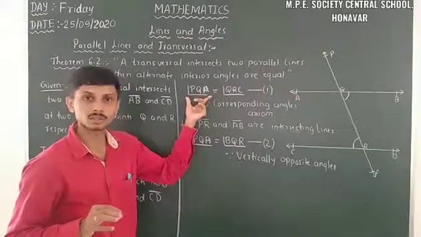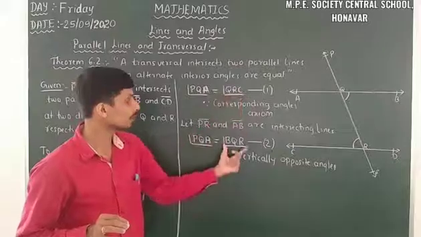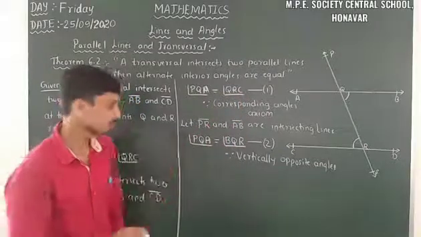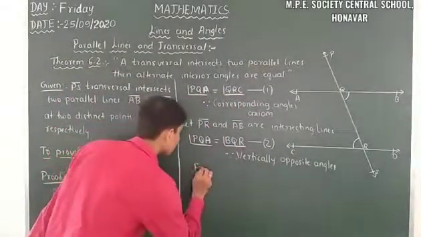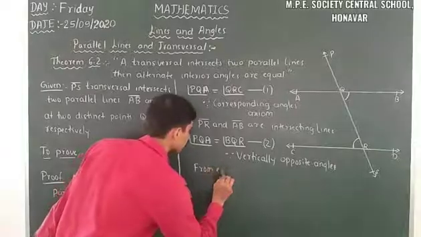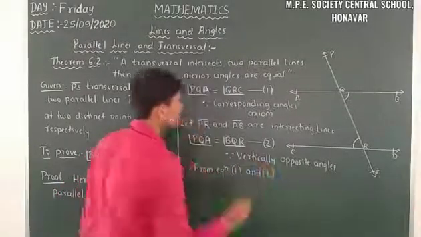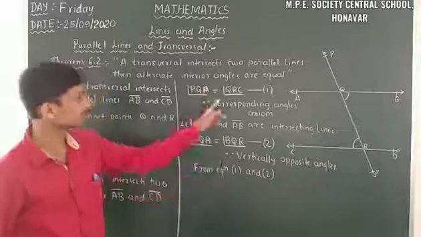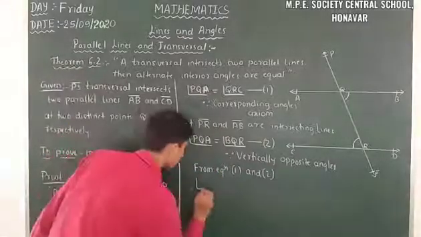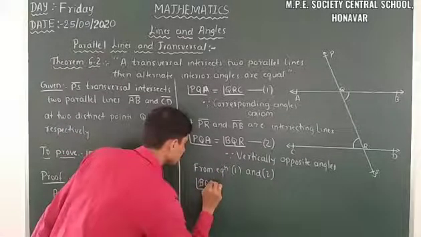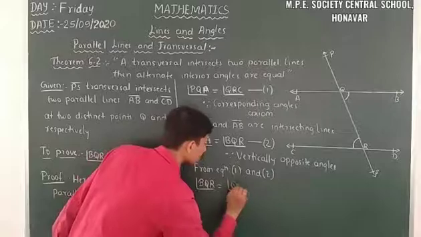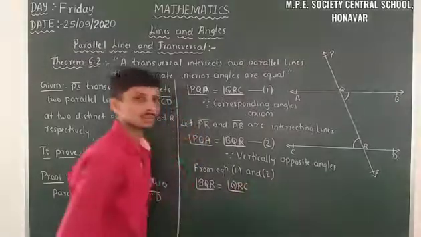Then angle QRC is equal to angle BQR. So from equation 1 and 2, we have angle BQR is equal to angle QRC.